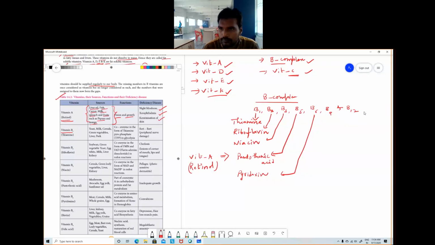B9 is folic acid. And B12 is cyanocobalamin.